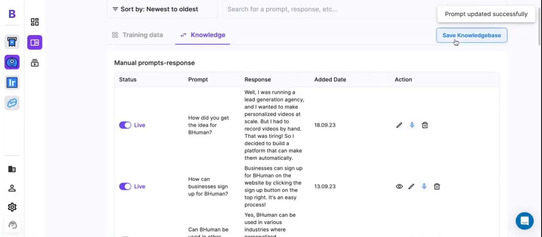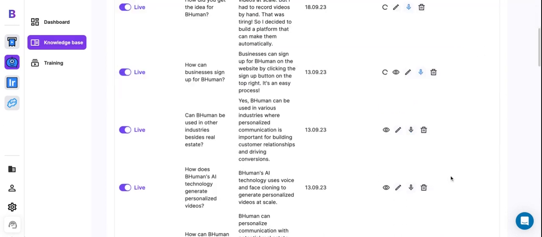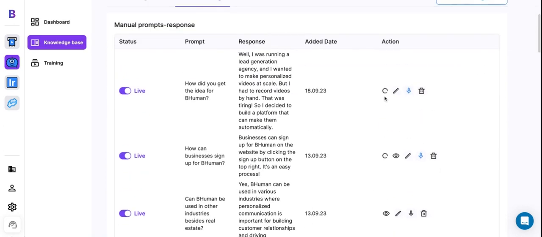And finally, hit save to lock in the knowledge and start generating the videos. So you can see these are two new pieces of knowledge we've added, and it's generating right now. This can take some time, depending on how many people are using the persona at that moment. So to be safe, we recommend checking back in a couple hours.